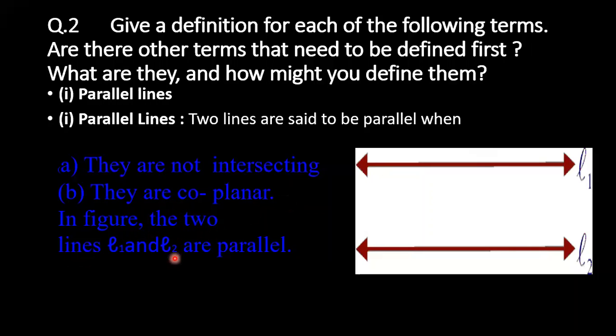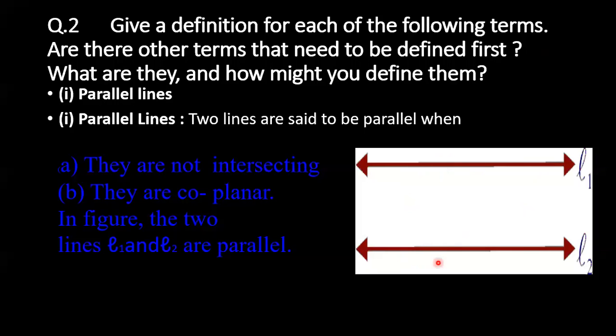In the figure, the two lines L1 and L2 are parallel. What is coplanar, ma'am? Tell me by seeing the figure. Am I clear, children? Coplanar means in the same plane.